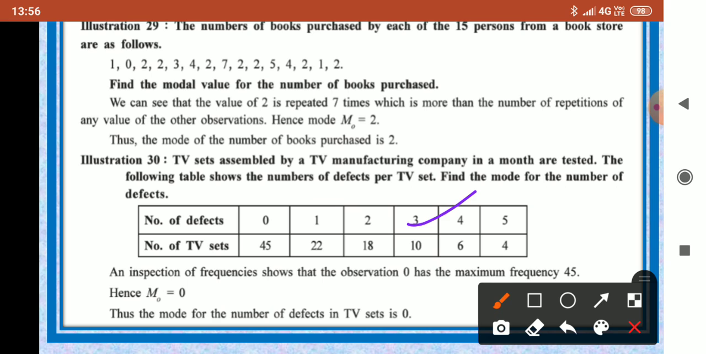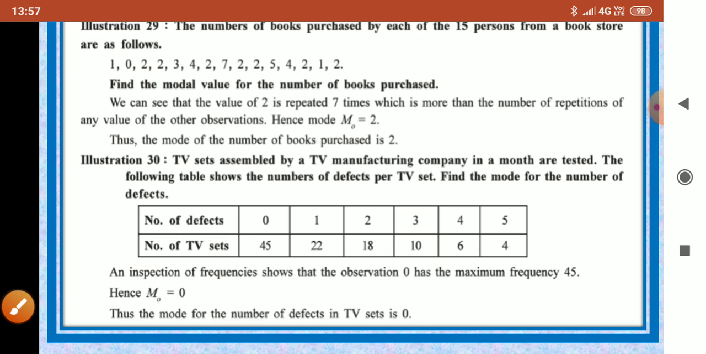3 has frequency 10, no. 4 has frequency 6, no. 5 has frequency 4, yet we cannot take it. So the maximum frequency belongs to 0. The value 0 has the maximum frequency, hence Mo is 0. You can see here the mode of the number of defectives in the TV set is 0. So Mo equals 0 because 0 has the maximum frequency. In this way we have solved the mode in raw data as well as in discrete data.